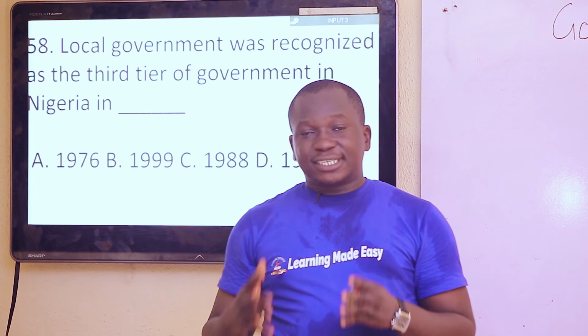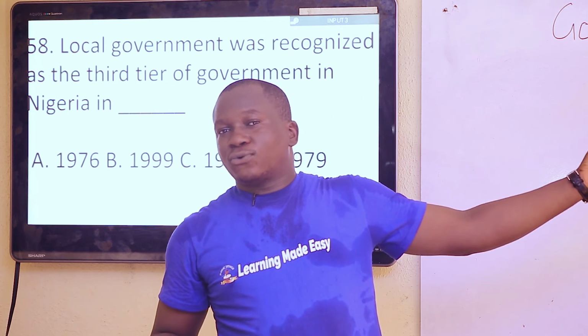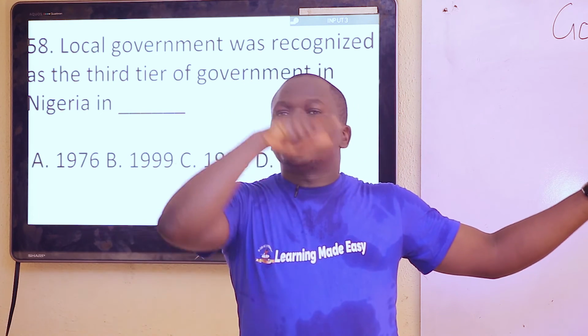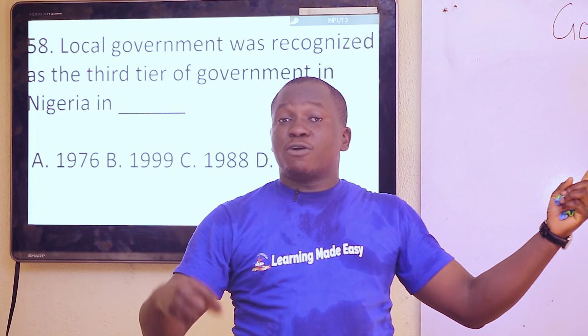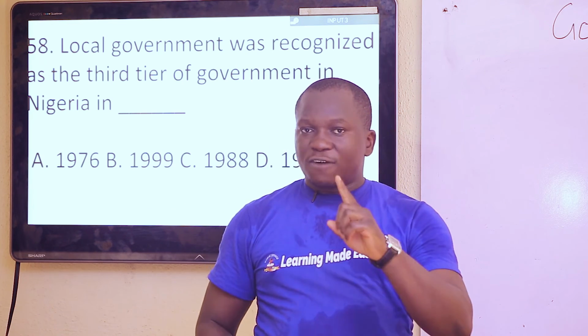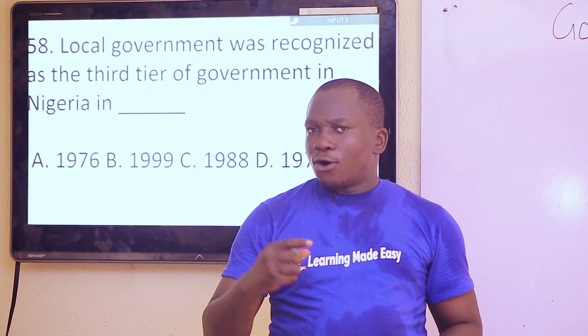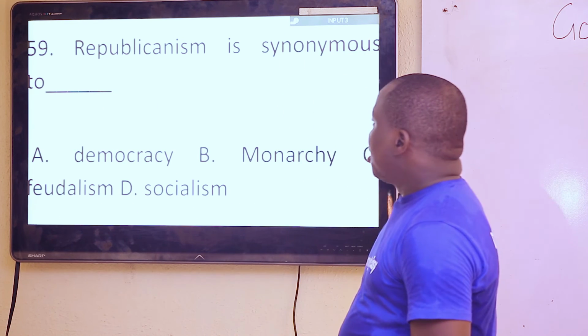Now, when the Constitution of 1979 came into place, the recommendation of the 76 local government reforms now came into effect by virtue of the 1979 Constitution of the Federal Republic of Nigeria. So, which law recommended local government reforms of 76? Which law recognized it? The 1979 Constitution. Now to the 59th question.